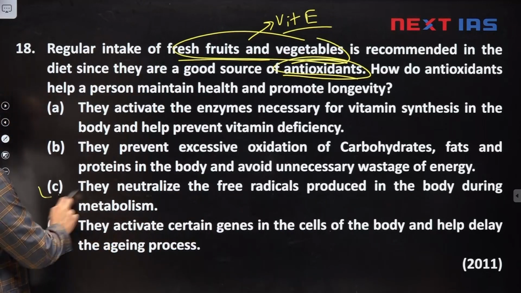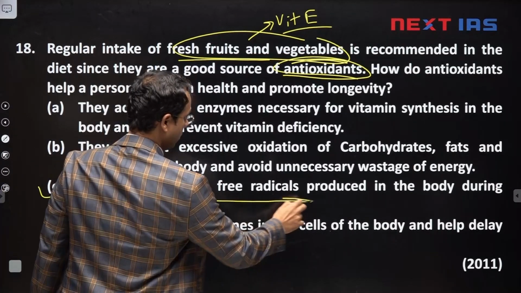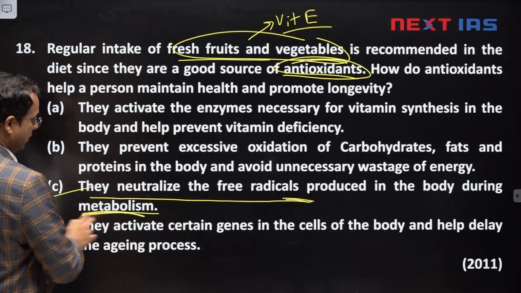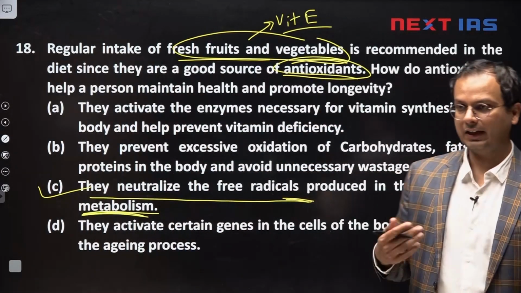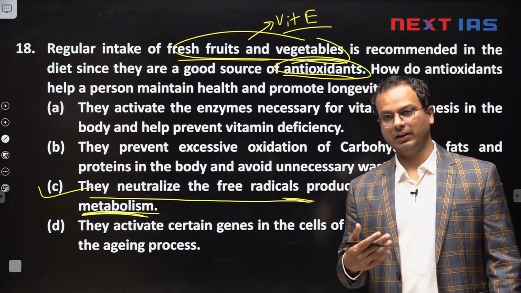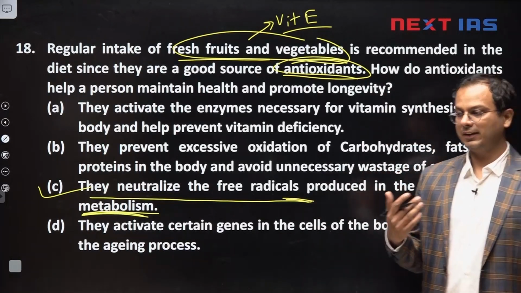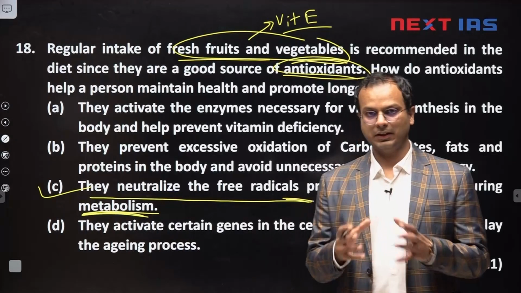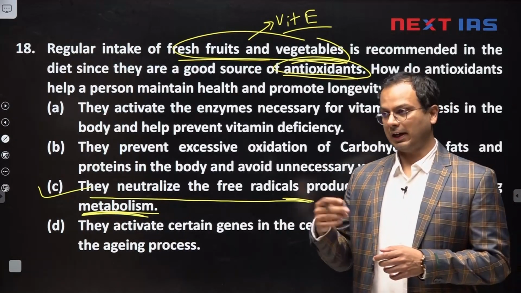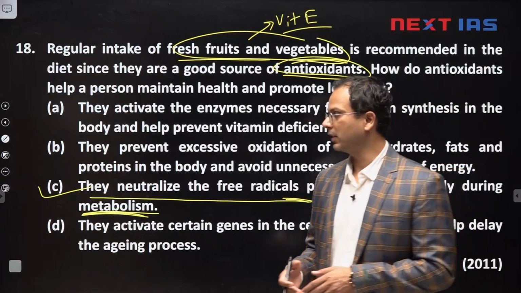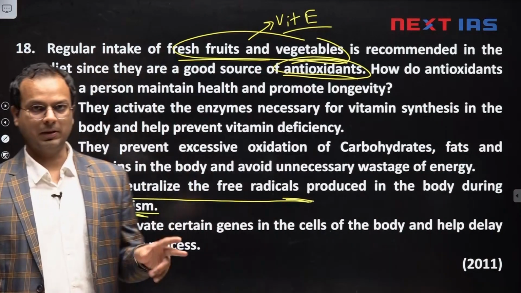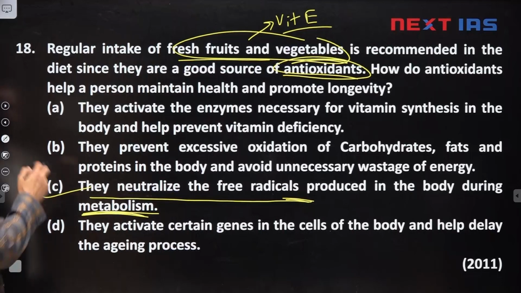They will neutralize the free radicals which are produced by the body during the metabolism or digestion process. I have already told you that free radicals are very reactive chemicals generated when we digest food. These reactive chemicals can react with nearby cells and damage them. Antioxidants react with these reactive chemicals and neutralize them. So this concept was repeated.